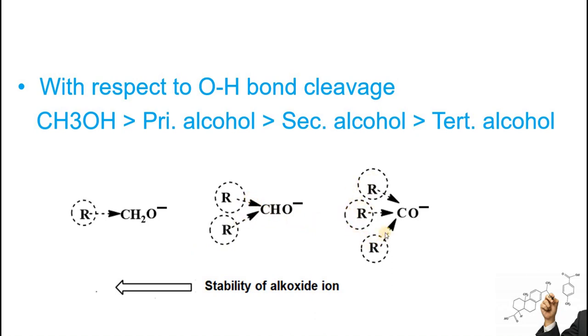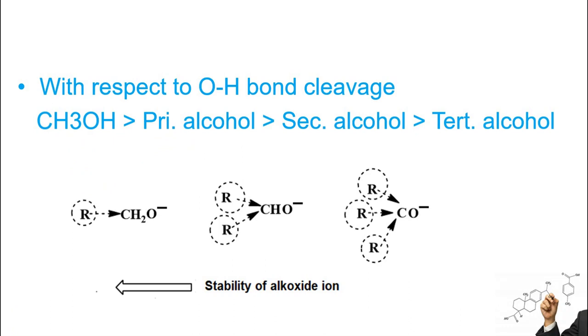In a tertiary alkoxide ion, you will see there are three alkyl groups which are donating electrons to the carbon, which is shifting its negative charge to the oxygen. So this oxygen will be very tightly bound to the hydrogen, and it won't let that proton move away, and it won't let it make an alkoxide ion. So that's why in case of alkoxide ions, tertiary alcohols will be the least reactive, and primary alcohols and methanol will be the most reactive ones.